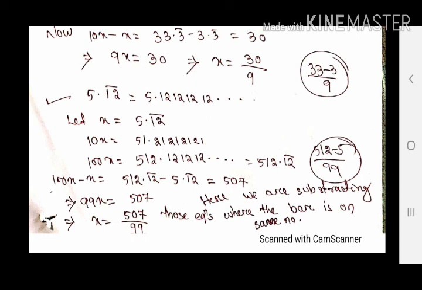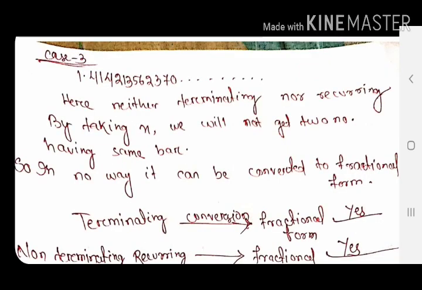See, the denominator is 99 and the numerator is 507. That is nothing but 512 minus 5. So in case 1 we converted the terminating, in case 2 we converted the non-terminating recurring, and in case 3 it is like 1.414213562370 dot dot dot. So here it is neither terminating nor recurring, so we call it non-terminating non-recurring. If we follow the first process, it is not possible.